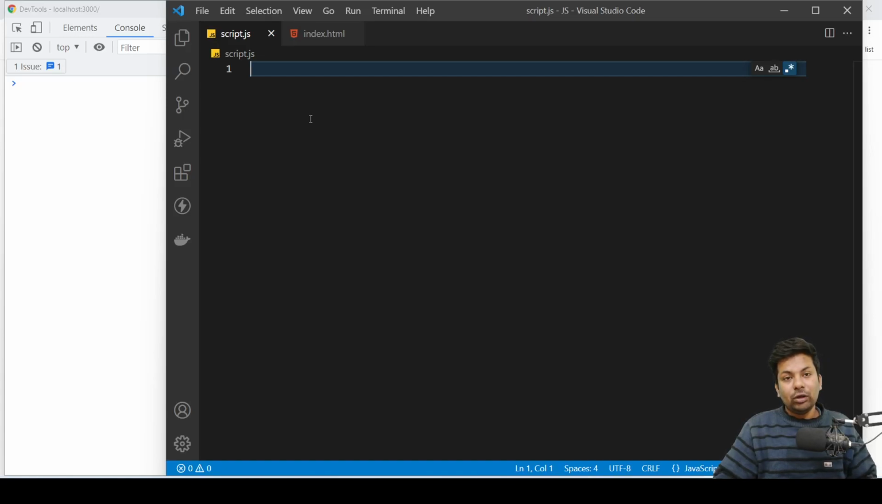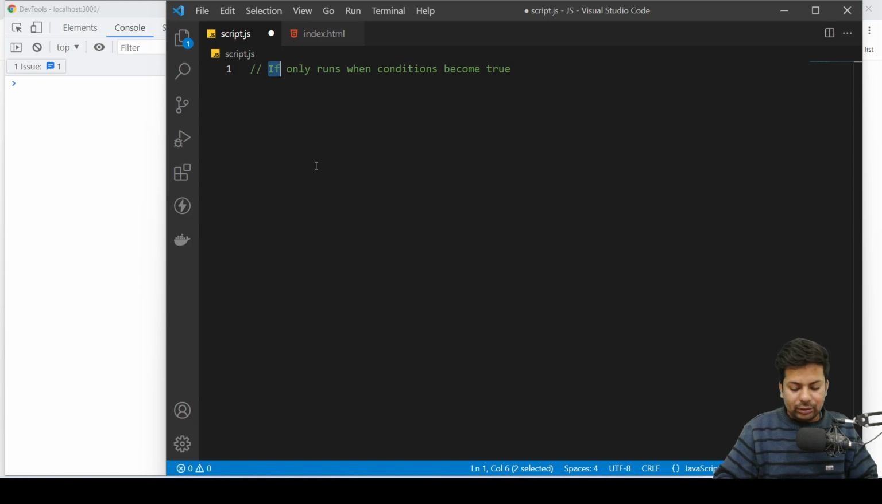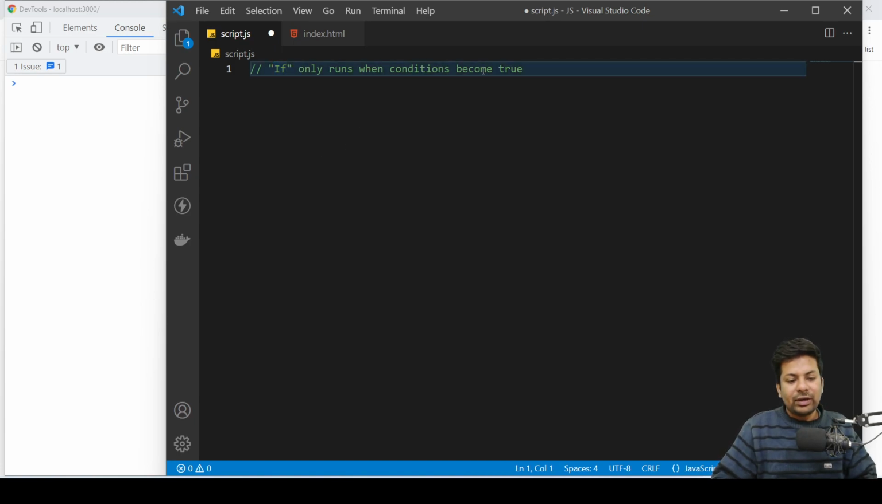Hey guys, now we're gonna see the if else condition. If else is pretty common in every language you should learn, and it's basically very easy. Just stay with me. So if only runs when the condition becomes true. Okay, just keep this in mind. If, let me put it in double quotes, only runs when the condition becomes true. When the condition is true, then only it will run.